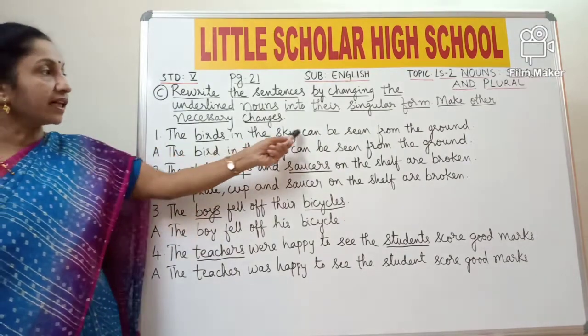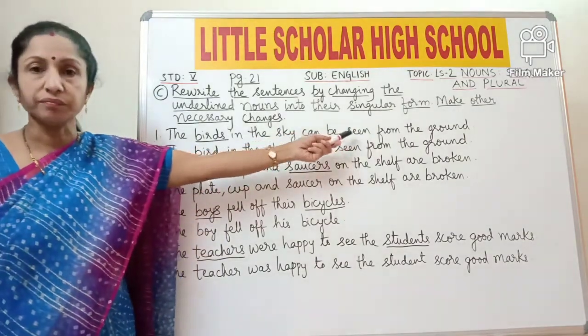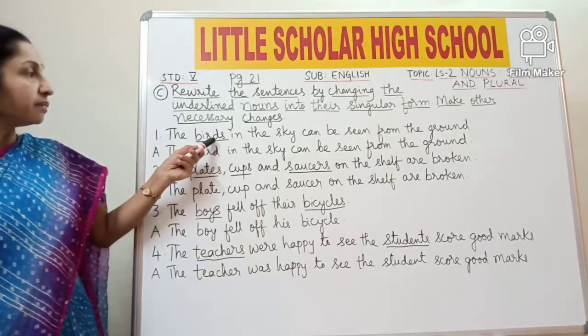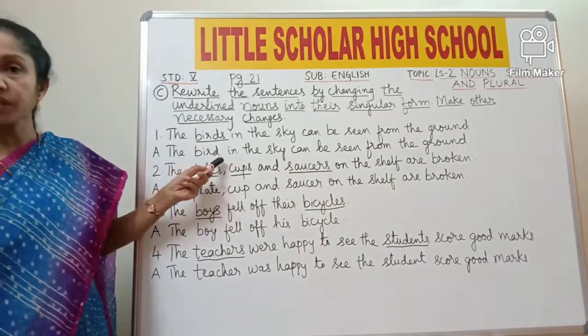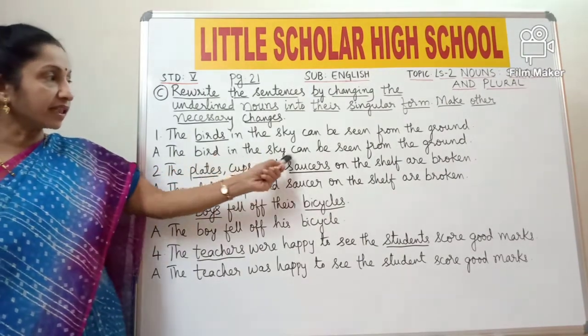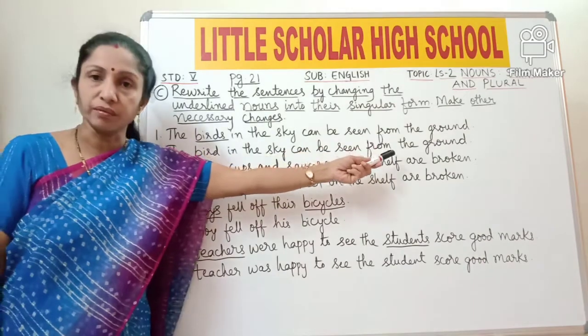The birds in the sky can be seen from the ground. What is the underlined word here, kids? Birds. So this birds is plural. Change it into singular form. That is bird. So the answer is: The bird in the sky can be seen from the ground.